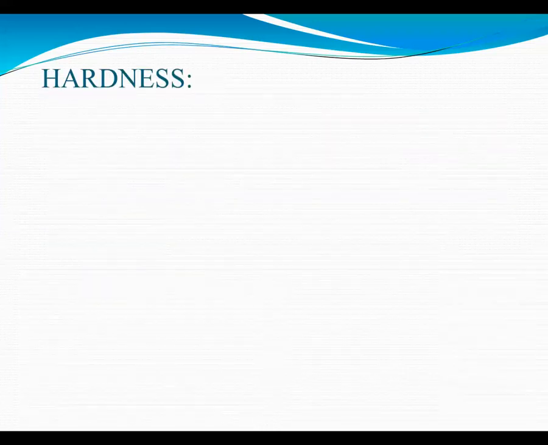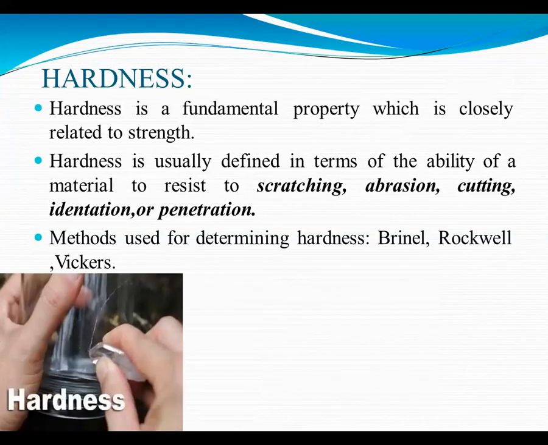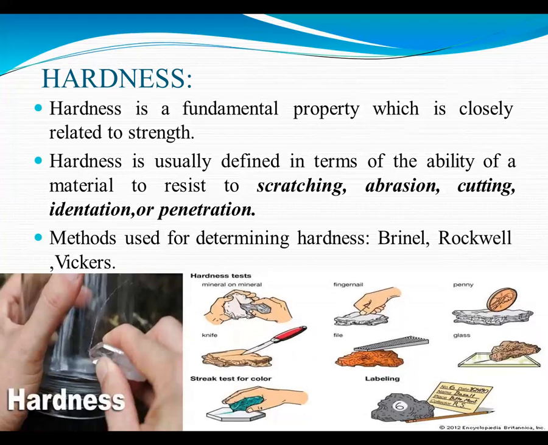Next property is hardness. What is hardness? Hardness is a fundamental property which is closely related to strength. Hardness is usually defined in terms of the ability of a material to resist scratching, abrasion, cutting, indentation or penetration. Methods used to determine the hardness are the Brinell, Rockwell and Vickers hardness tests. Now you can see here how to check the hardness property.